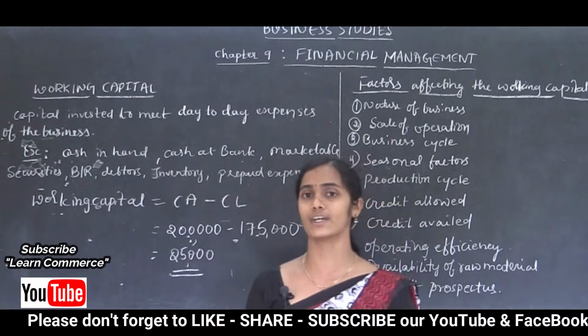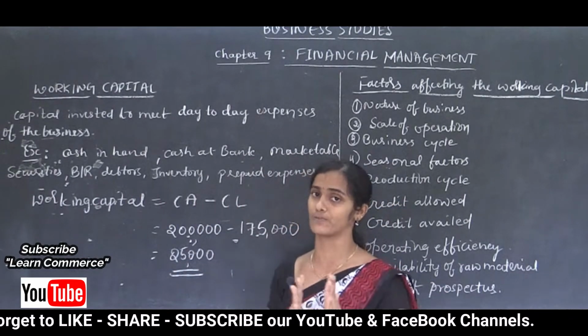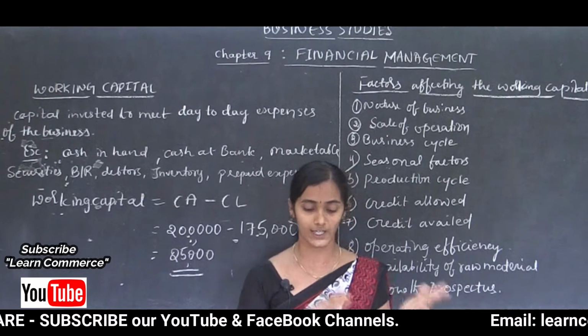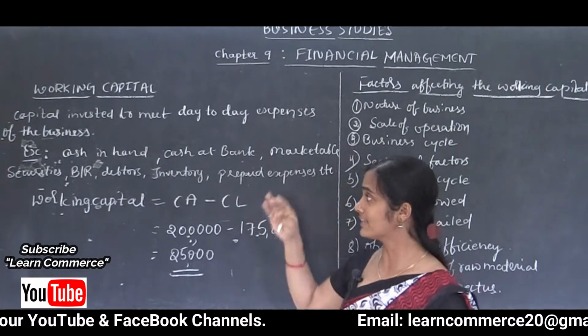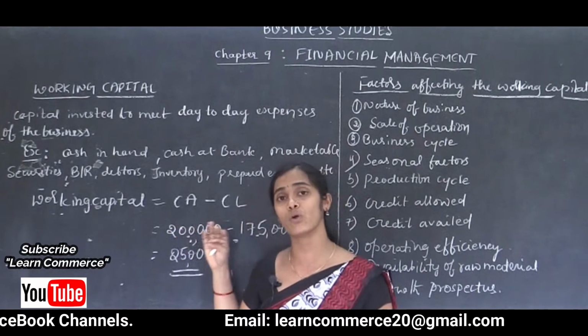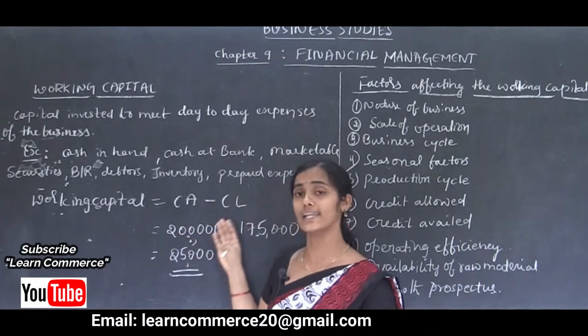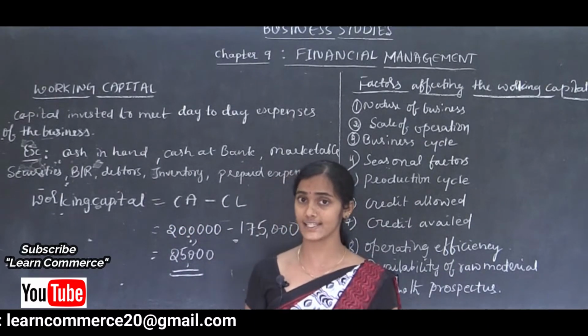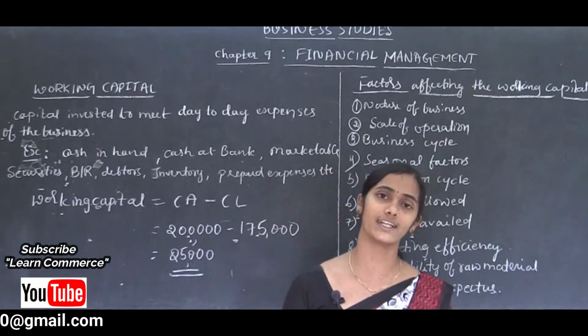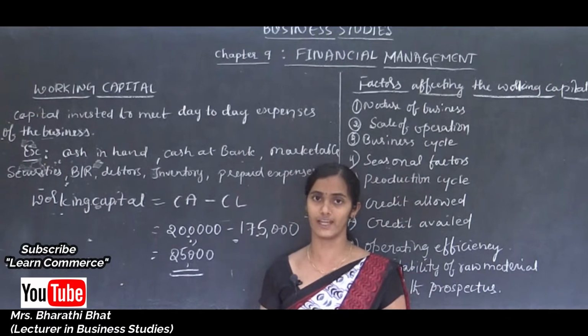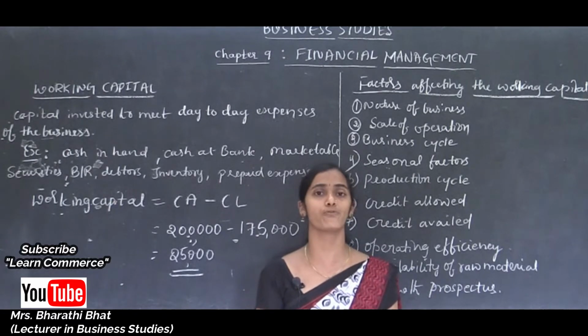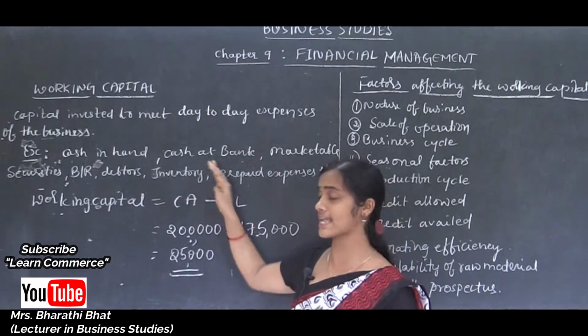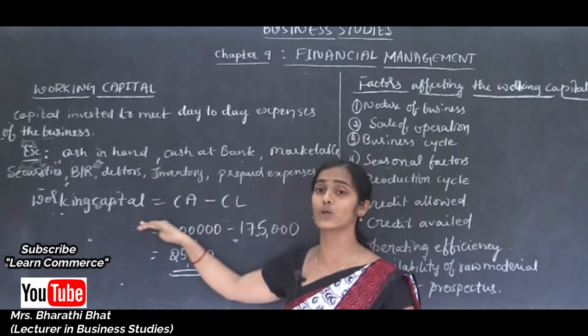These are all considered current assets of the organization. These current assets are more liquid assets. It means these assets can be easily converted into cash or cash equivalents within a period of 1 year. So these are considered more liquid assets.